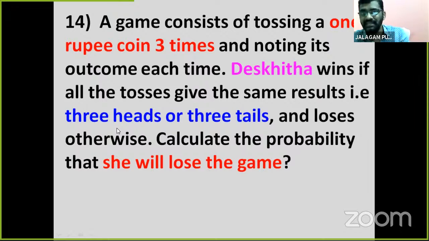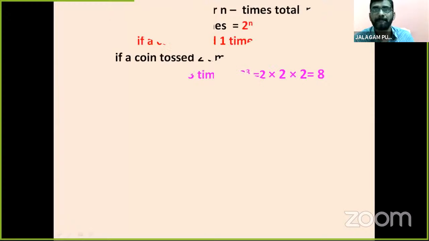Here, Deekshita wins if all the tosses give the same result. If 3 heads or 3 tails, then she wins. Otherwise, she loses the game. So here, calculate the probability that she will lose the game. This type of question will be asked. We find out the loss of the game. Okay, now see children here.